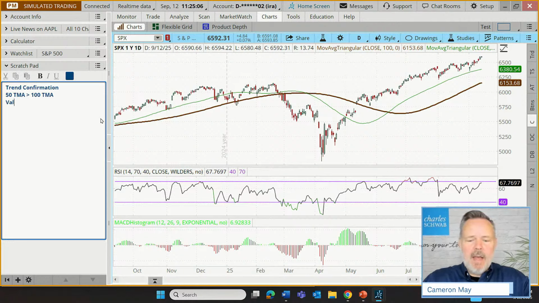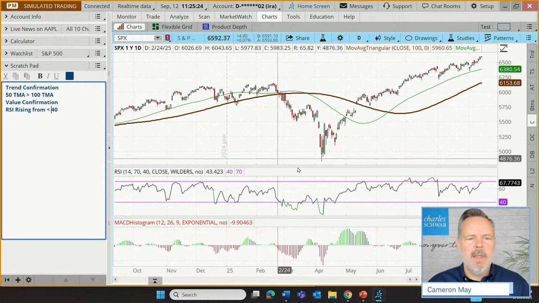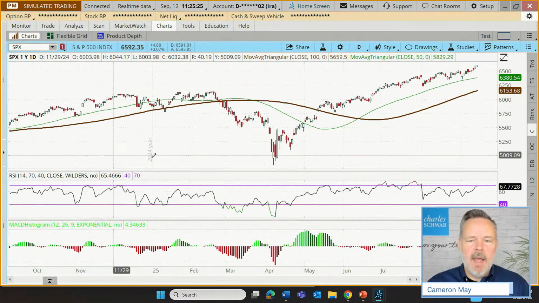So our value confirmation is an RSI rising from below 40. Here's what I'm talking about. Let me put a space in here just because that's bothering me. There we go. Anyway, let me hide this for just a moment.